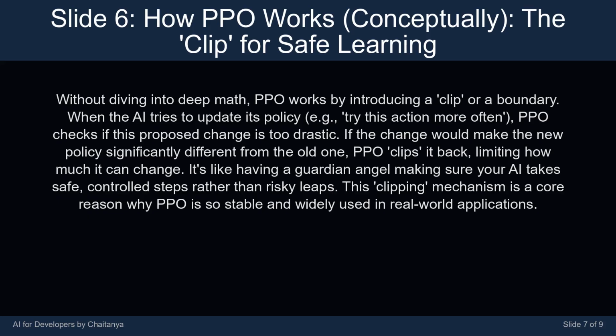If the change would make the new policy significantly different from the old one, PPO clips it back, limiting how much it can change. It's like having a guardian angel making sure your AI takes safe, controlled steps rather than risky leaps. This clipping mechanism is a core reason why PPO is so stable and widely used in real-world applications.